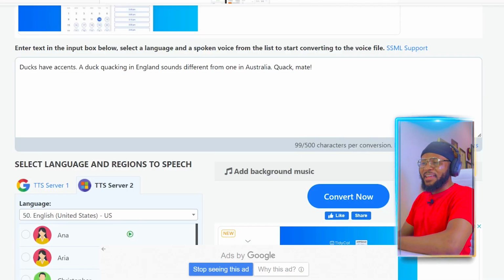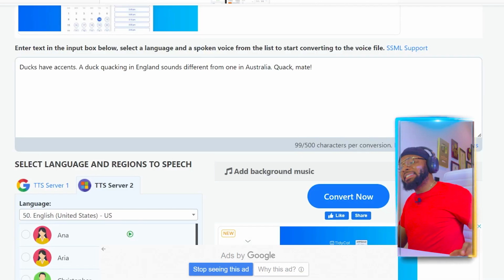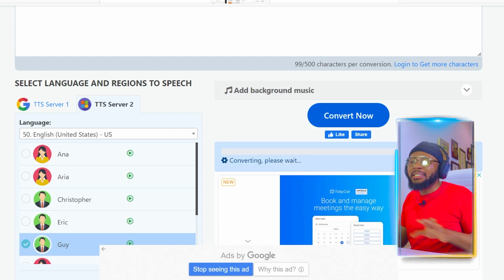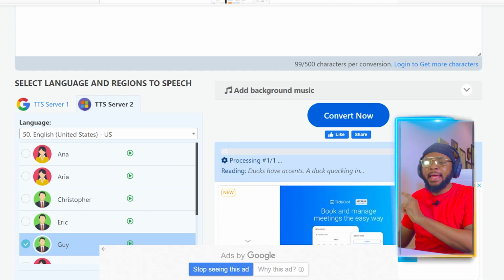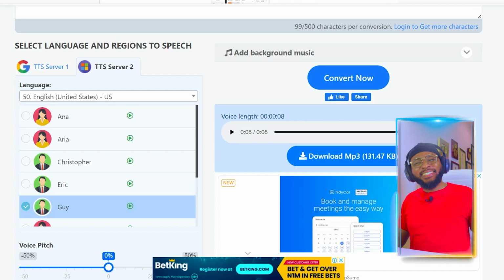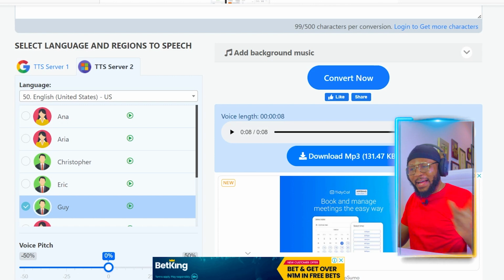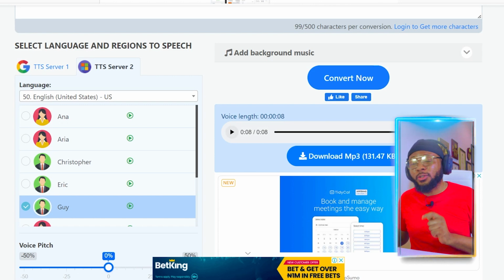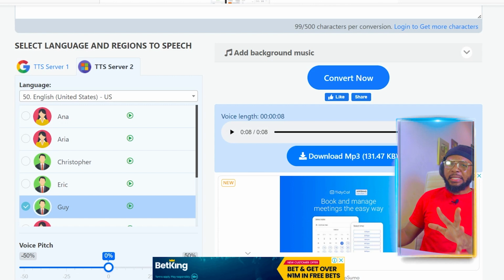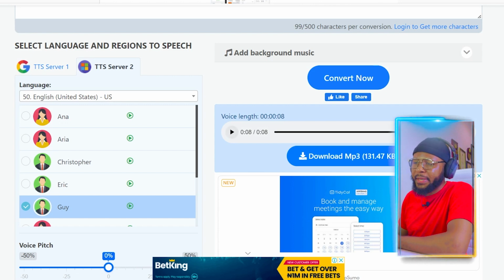All right, so now that we have done that, next thing we're going to do is to click on convert now. So this platform is just going to go ahead and convert this audio instantly. Very easy, no stress. All right, so now that it's done converting, the next thing we're going to do is to play it back and hear how it sounds and see if we can touch some things up. So here, I'm going to go ahead and play this.